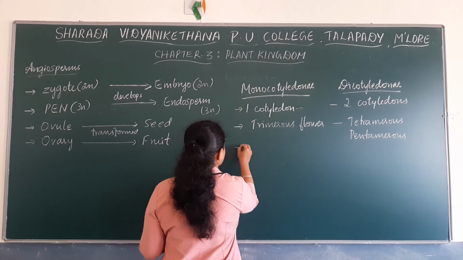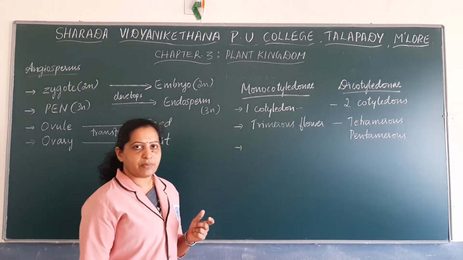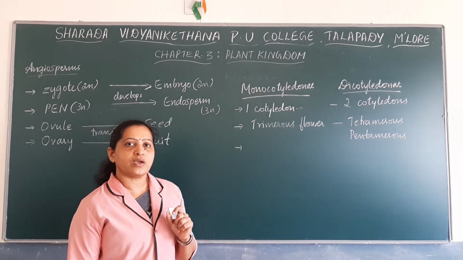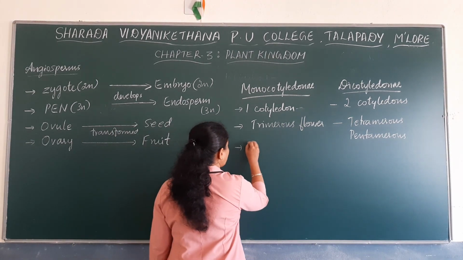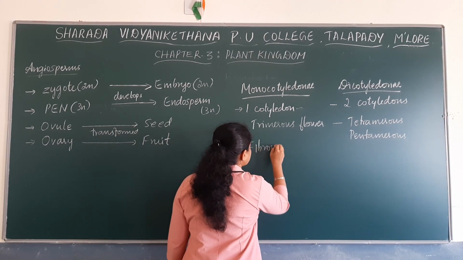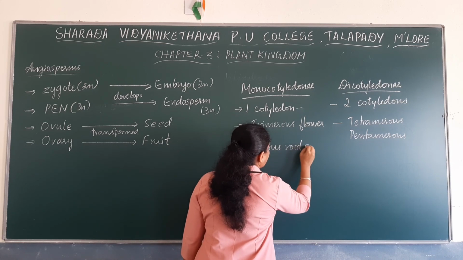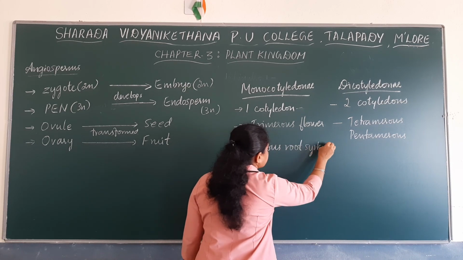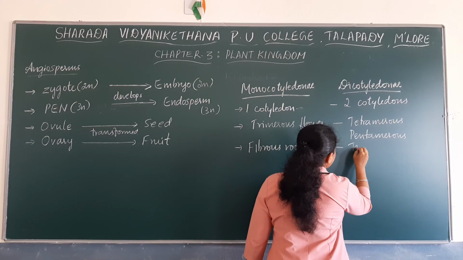Next, coming to the root system of these plants. Monocots mainly produce fibrous roots, so monocots have a fibrous root system, whereas dicot plants have a taproot system.